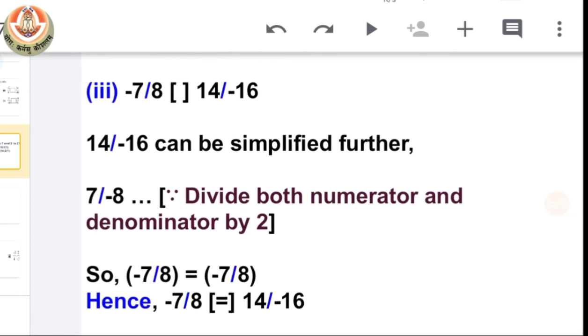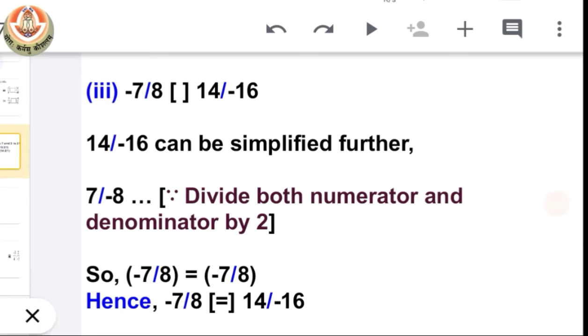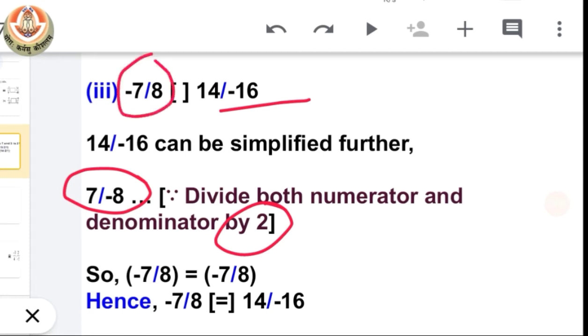Now for the third, we have another two rational numbers, meaning negative rational numbers. First we have to make them in their standard form. So the first one is in its standard form and the second we have to convert to its standard or simplest form. To do so, we divide both the numerator and denominator by 2 and we have a new rational number which is 7 by minus 8. So see, the first rational number is negative 7 by 8 and the second is also negative 7 by 8. So that means the given pair of rational numbers are equal to each other.